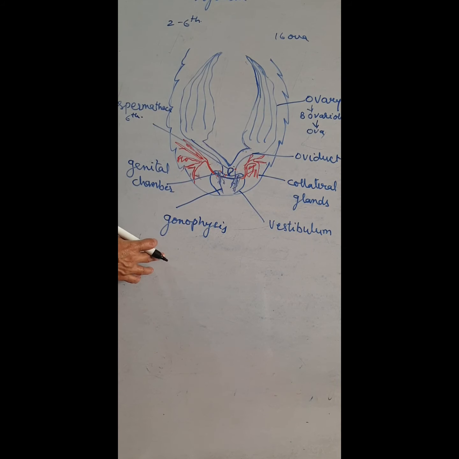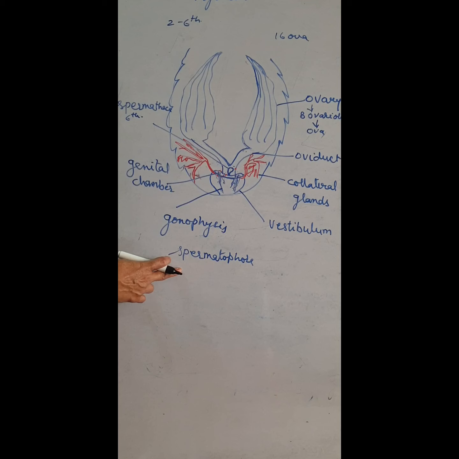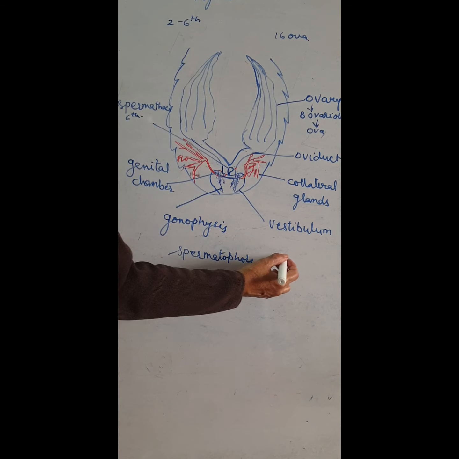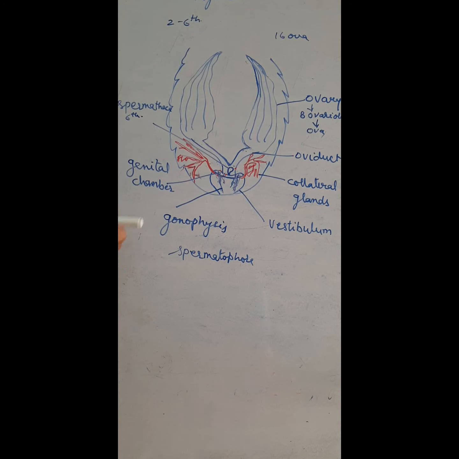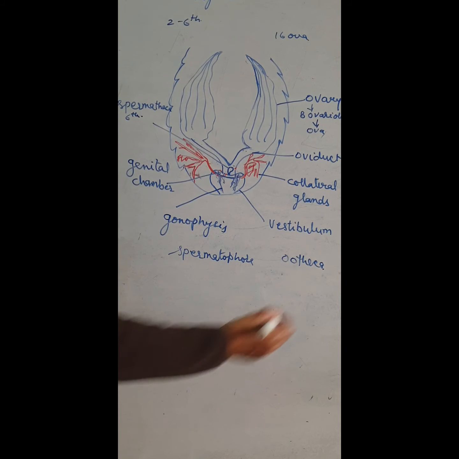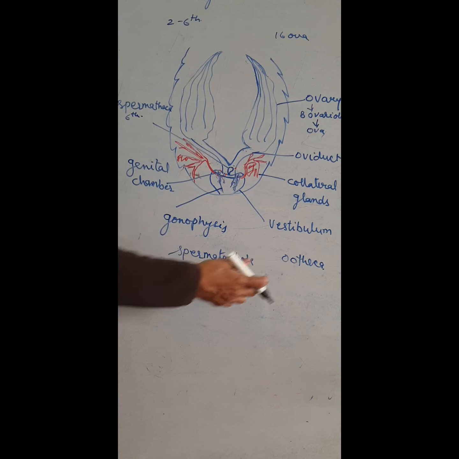At the time of copulation, the sperm is released in the form of spermatophore, which we already discussed: the packet or bundle of sperms glued together. The fertilized eggs are enclosed within a case called the ootheca.